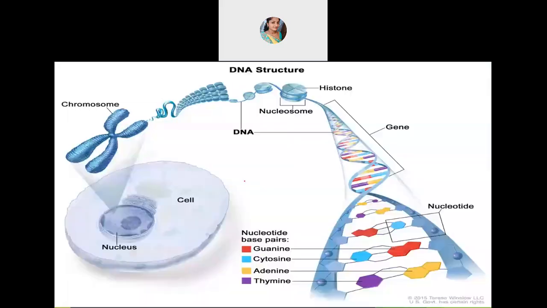So DNA stands for deoxyribonucleic acid, which is responsible for the transmission of the hereditary character. Here in detail you'll be studying about nucleic acid, and one form of nucleic acid is DNA. Now where is this present?